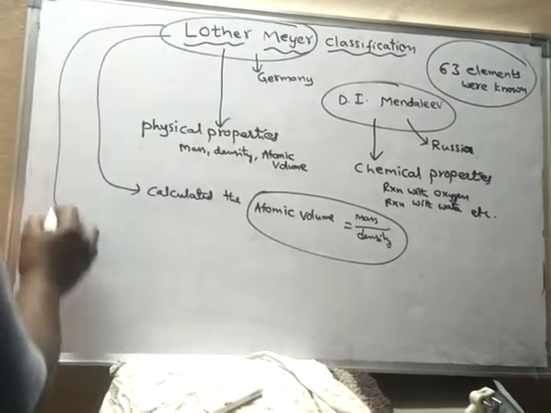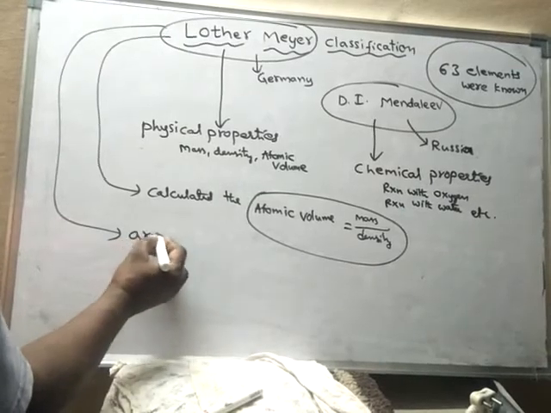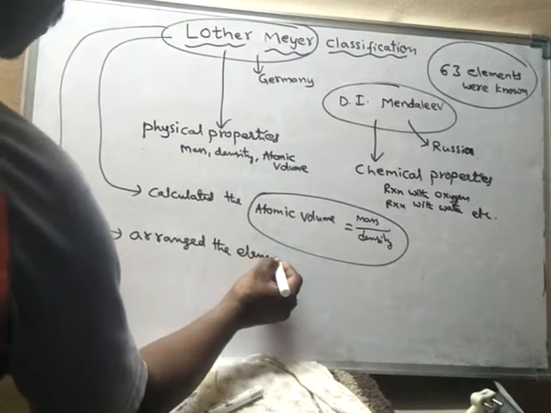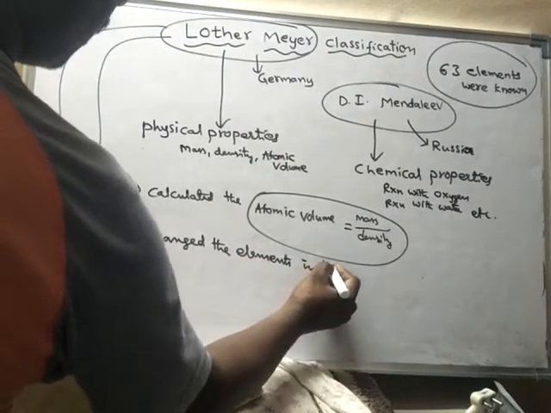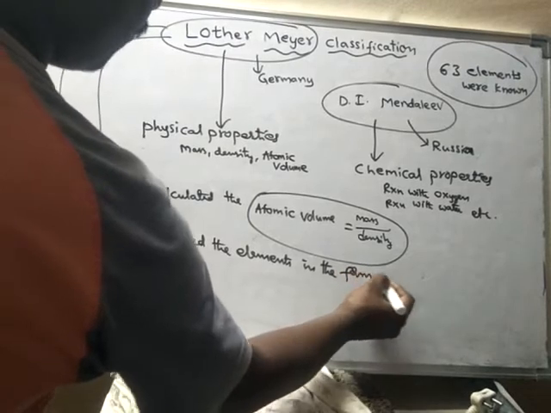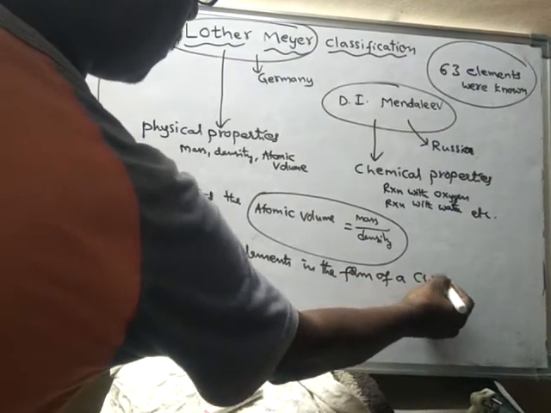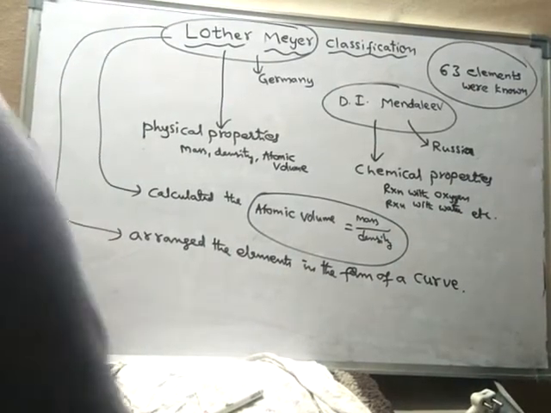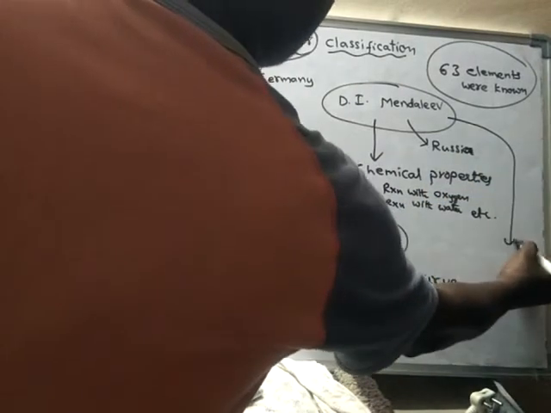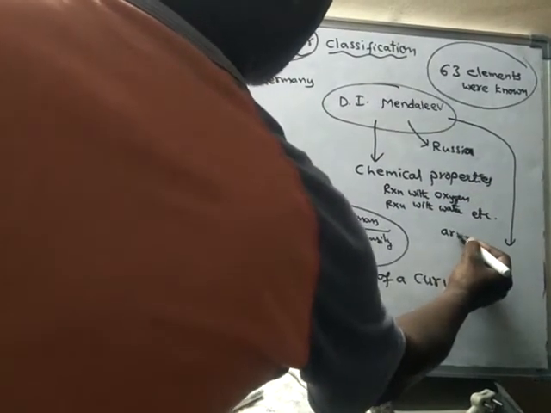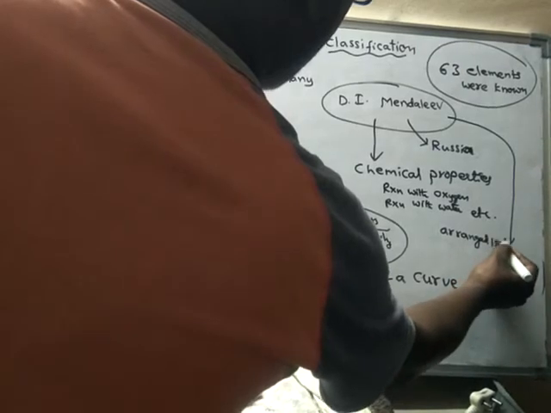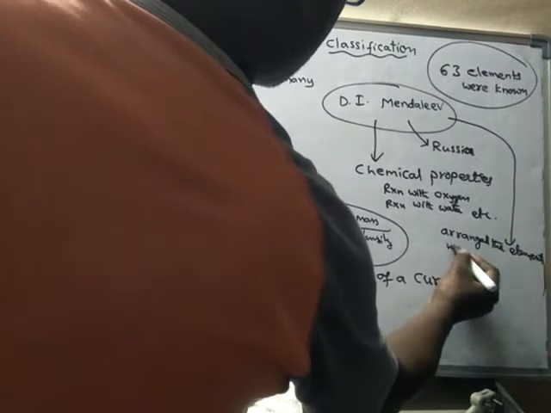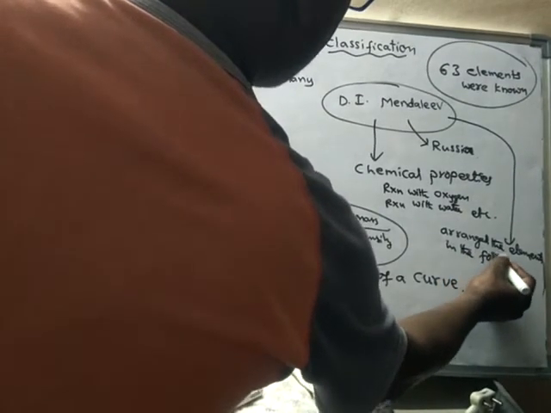So Luther-Meyer arranged the elements in the form of a curve. Mendeleev arranged the elements in the form of a table.